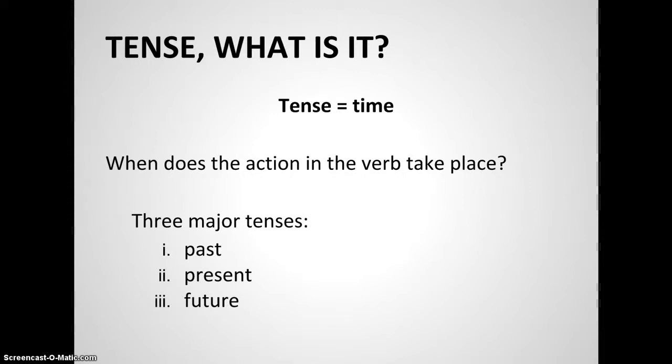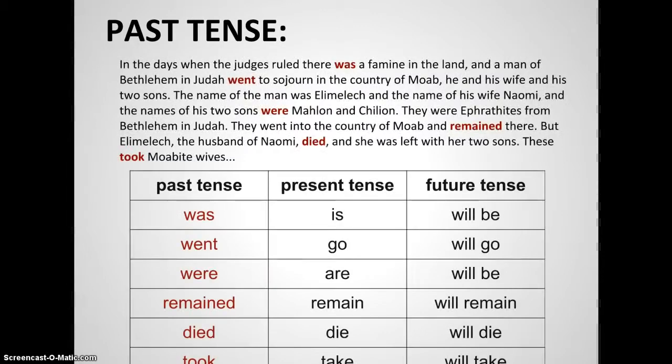Is it in the past, the present, or in the future? So the three major basic tenses are past, present, and future. And here you can see a passage of Scripture with the verbs. The verb was is in the past tense. The present tense would be is. Future tense would be will be. And so on and so forth.